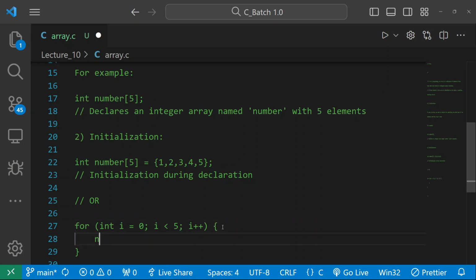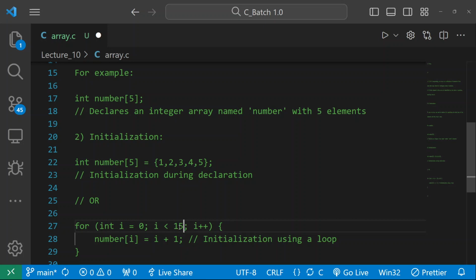Here I will do number[i] = i + 1, and this part will be initialization using a loop. With a loop we are not dealing with only this much range, we will be dealing with a lot of range. Suppose there can be 1000 elements. Remember this thing.